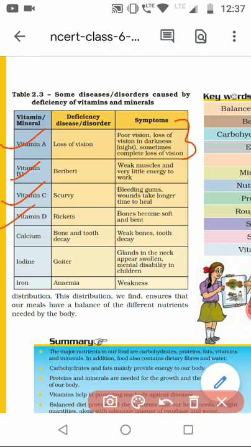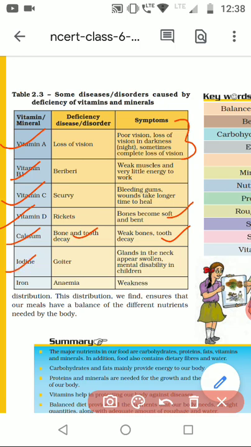Then next is vitamin D. It's for bones. Vitamin D also is synthesized in our body from sunlight. When you go in sunlight, our body naturally synthesizes vitamin D. If there is deficiency of vitamin D, then there is a condition called rickets. Bones are soft and bent. Then deficiency of calcium causes bone and tooth decay. Weak bones, and teeth also decay easily.